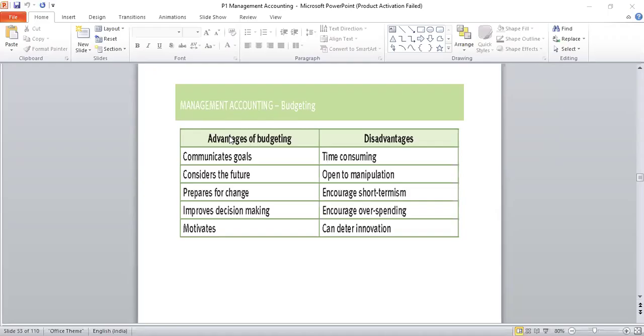When budgets are prepared, in the budget cycle I have explained to you, the budget is prepared, then implementation comes. Their performance is compared with the budget, evaluation takes place. Then later on, the reasons for any deviation are looked into.